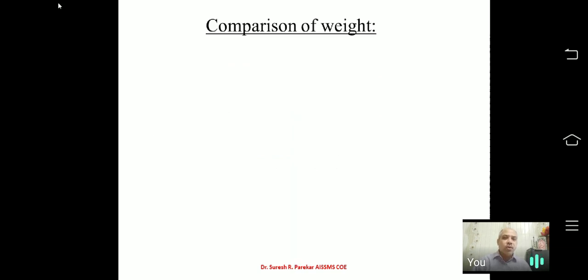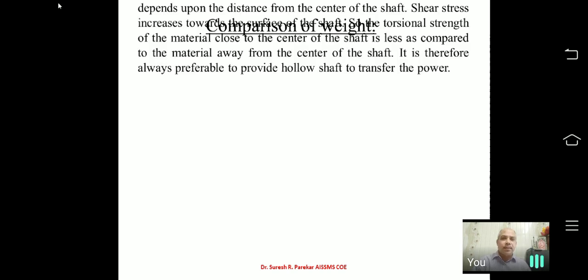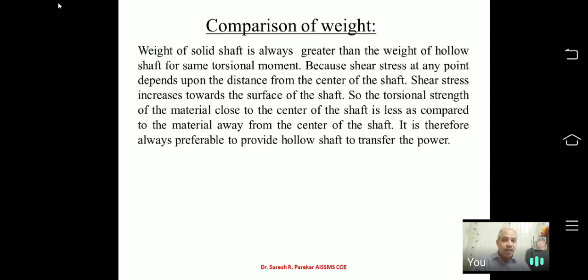Now if we go to the next part, this question is generally asked in the university examination. So we have comparison of weight, and here the comparison is between hollow shaft and solid shaft.